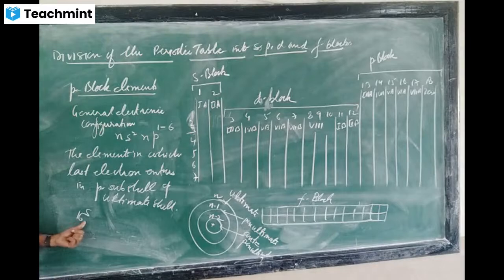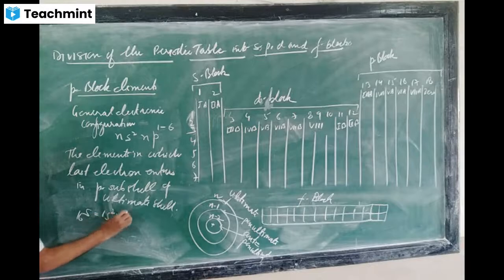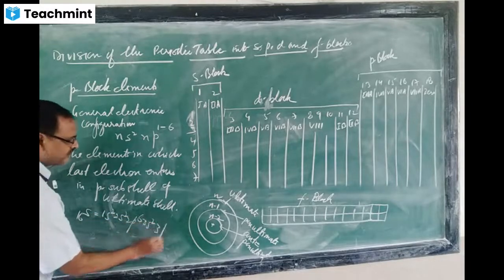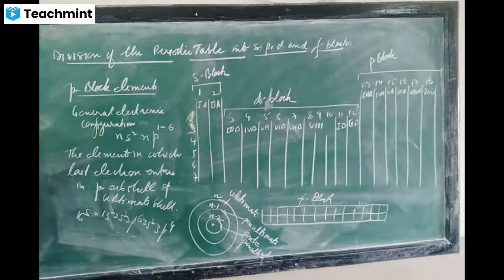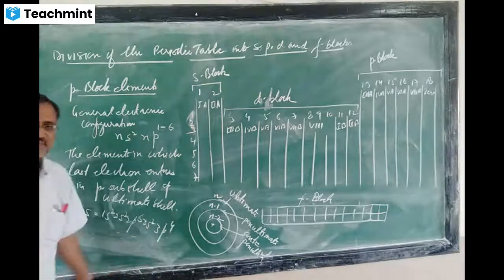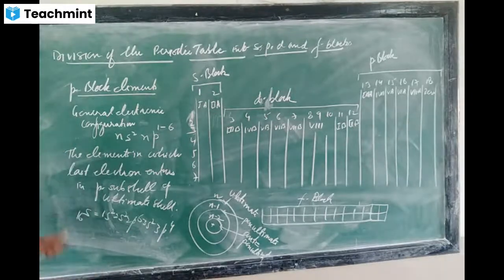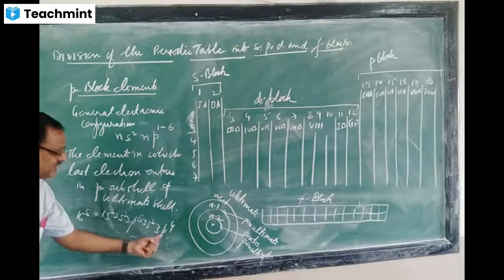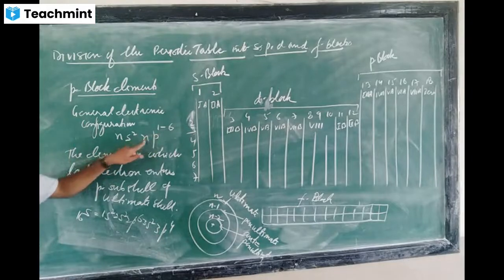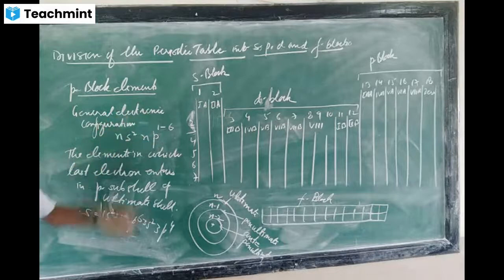Sulfur, atomic number 16. The electronic configuration: 1s2, 2s2, 2p6, 3s2, 3p4. Just see, 10 plus 2, 12 plus 4, 16. The 16th electron is going in the P subshell, so it is given as np1 to 6, it may be 1, 2, 3, 4 up to 6. Here it is 4.